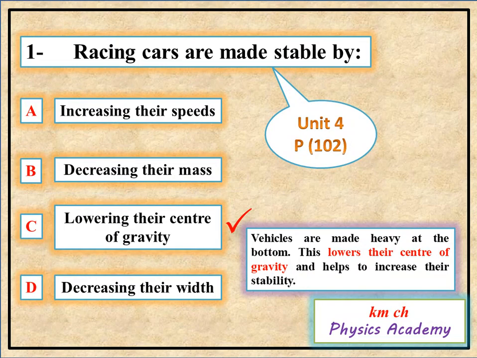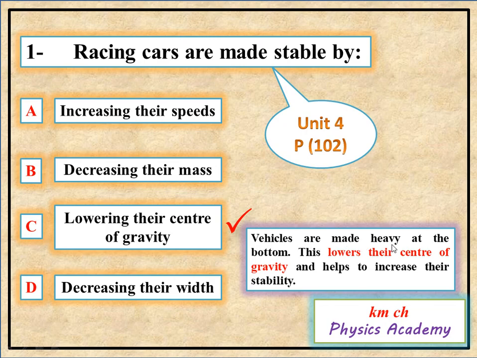Question number 1. Racing cars are made stable by. Options are A. Increasing their speed, B. Decreasing their mass, C. Lowering their center of gravity, D. Decreasing their width. This question is from unit number 4, page number 102.